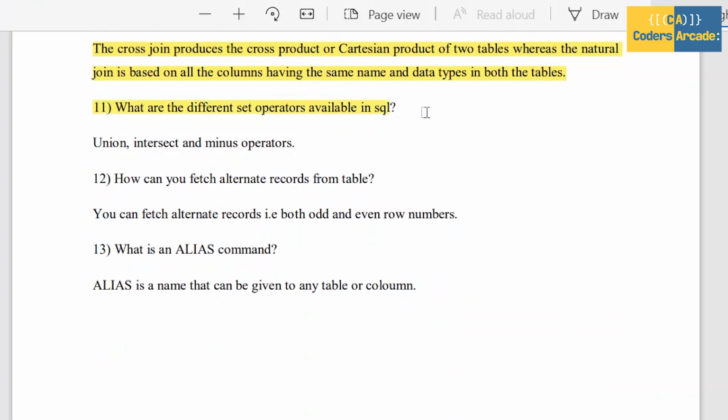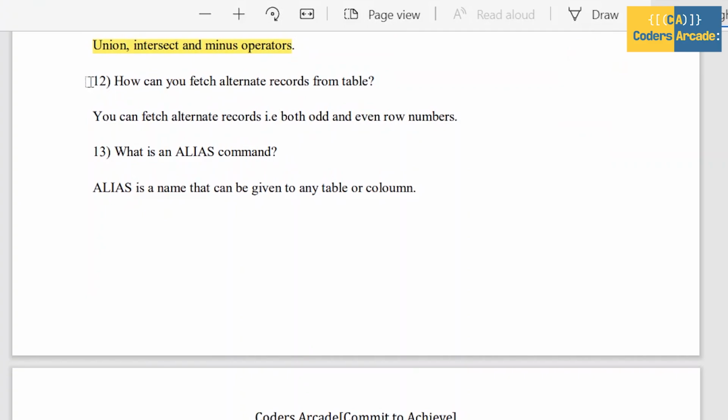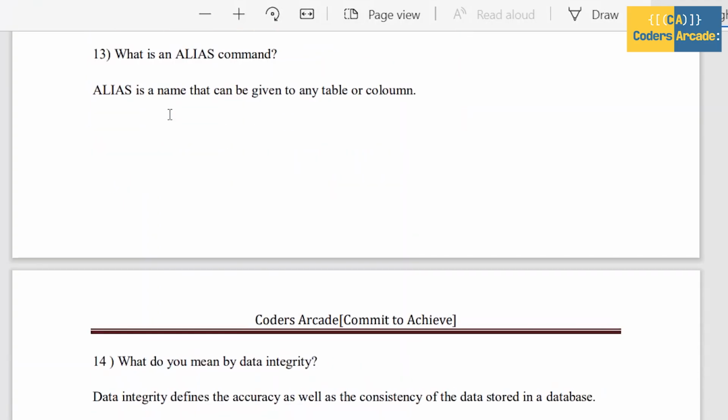And next move on to the 11th question. 11th question is, what are the different operators available in SQL? Different set operators are union, intersect, and minus operators. And next move on to our 12th question. 12th question is, how can you fetch alternate records from two tables? You can fetch alternate records, that is both odd and even row numbers. In this way you can fetch alternate records.